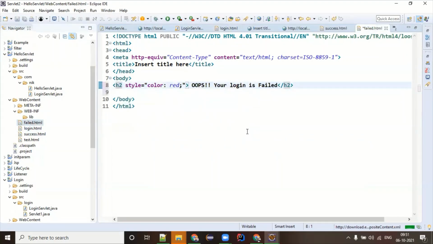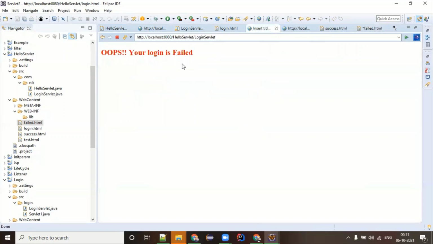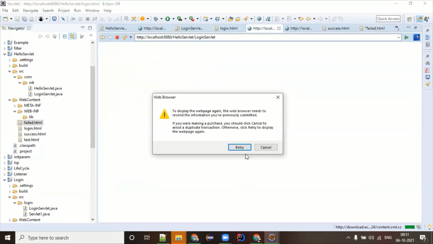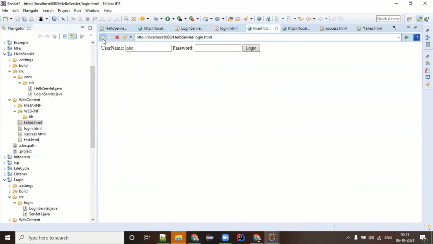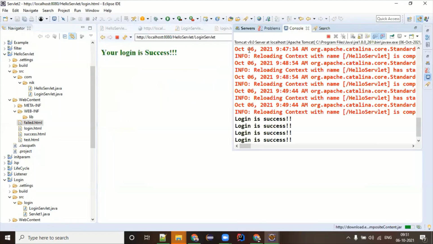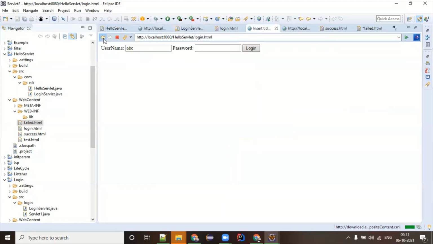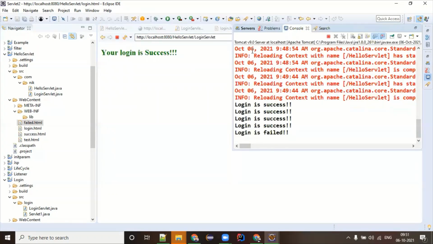Fine. So we have a failed.html. Oops, your login is failed. Okay. Refresh this page. Give a correct username password. Your login is success. Give a wrong password.